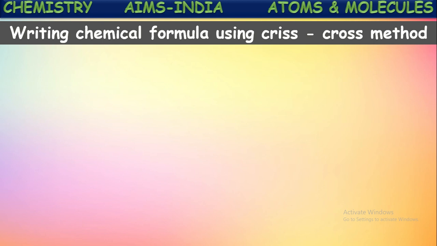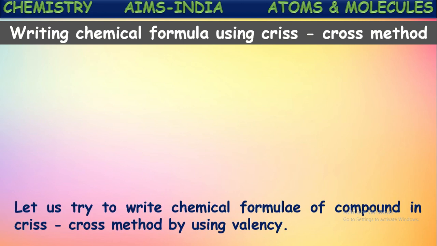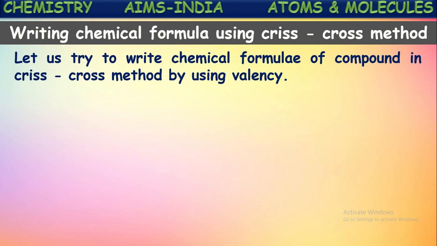Next, let us see writing the molecular formula or chemical formula of different compounds by using the crisscross method. How to write the chemical formula by using the crisscross method?